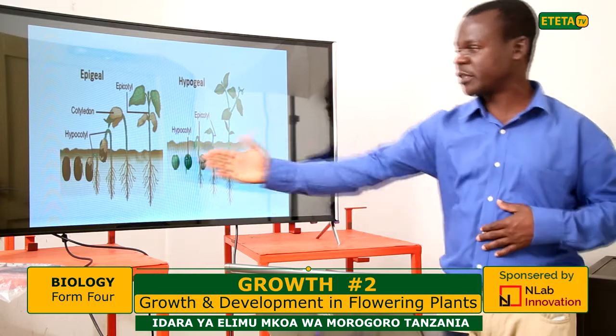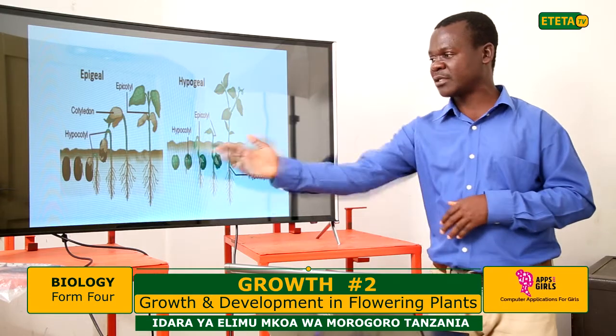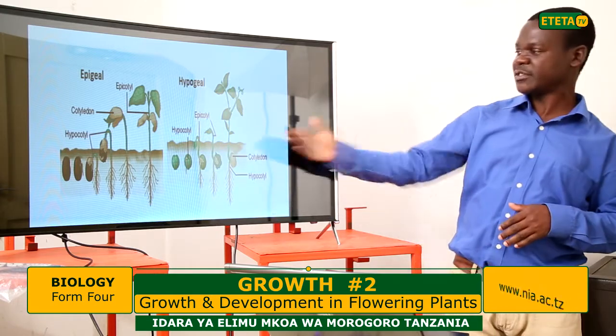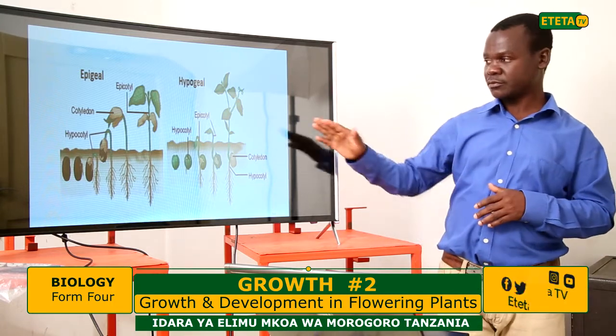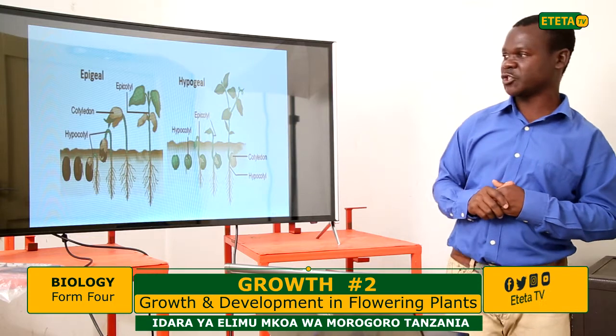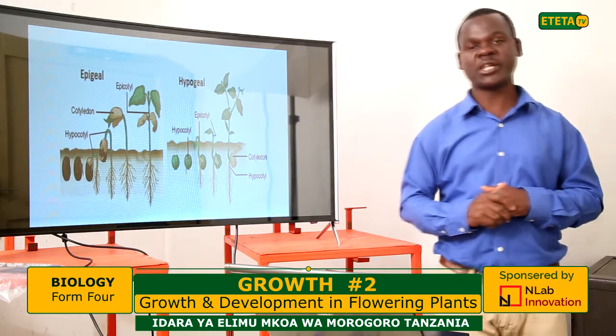And you can witness this type from the bean plant, and you can witness the other type of germination from the maize plant. So these are two diagrams that show epigeal germination and hypogeal germination.